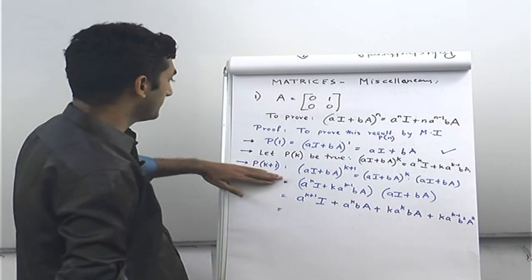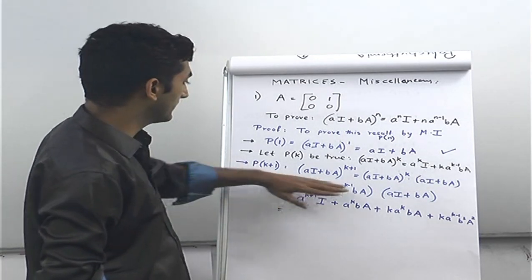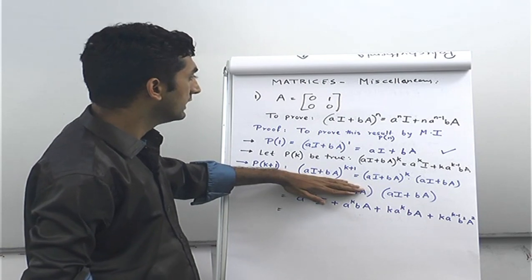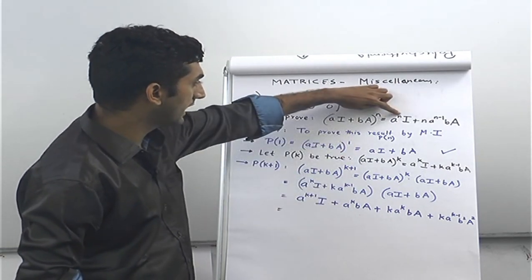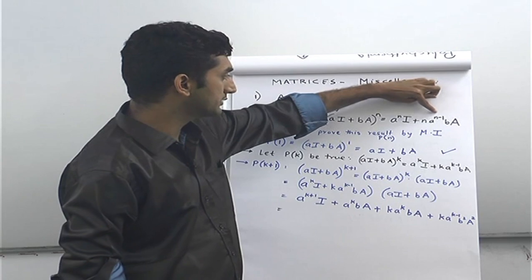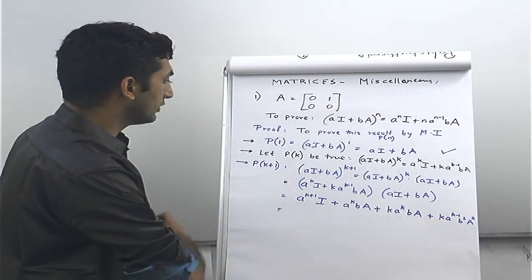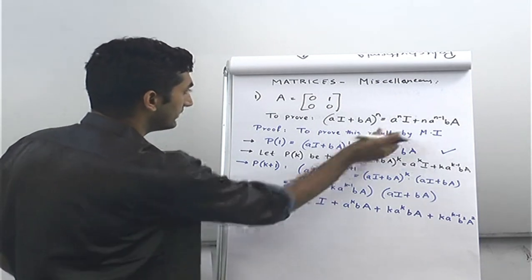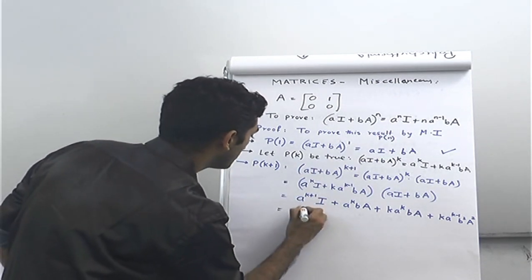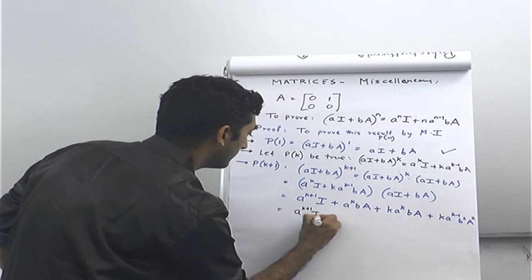As I said, P of k plus 1 prove करने के लिए this thing has to be equal to A raised to k plus 1 I plus k plus 1 into A raised to k plus 1 minus 1, so A raised to k B A. So by that logic, पहला term वैसे का वैसा ready-made है. We have A raised to k plus 1 with us.